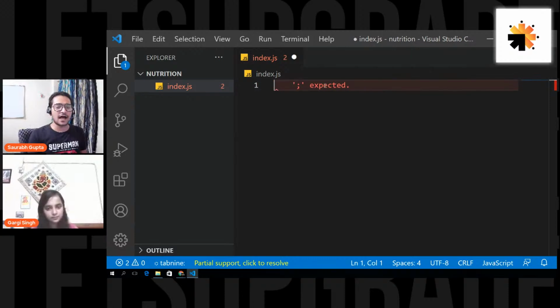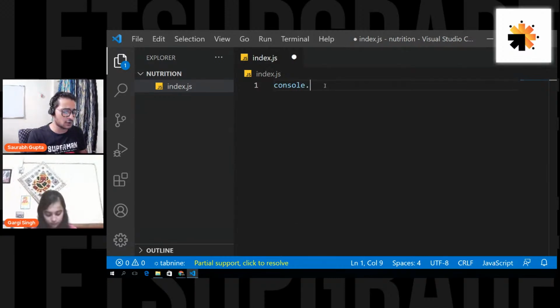The first thing is, I'm basically showing you that I'm going to run JavaScript code outside the browser. Right now we're not in the browser. We are not even going to run this page in a browser. We are running the JavaScript code that I'm writing just now outside the browser. That is the use of Node.js. So let's write a very basic JavaScript code.